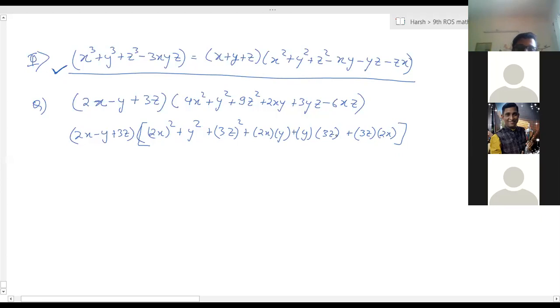So what does this mean? There will be plus 2xy plus 2yz.